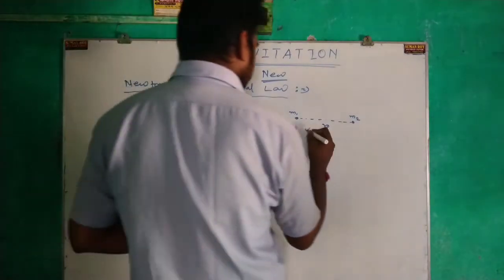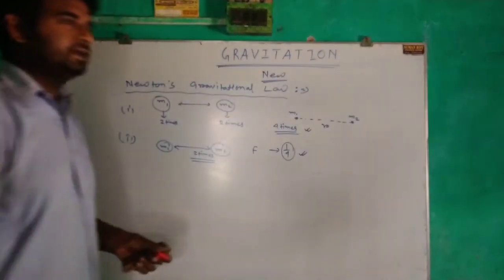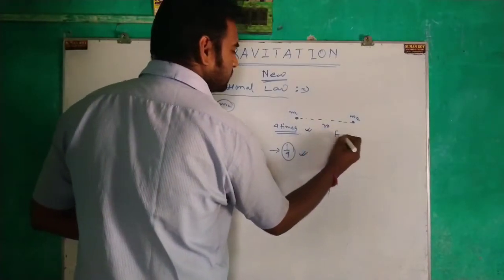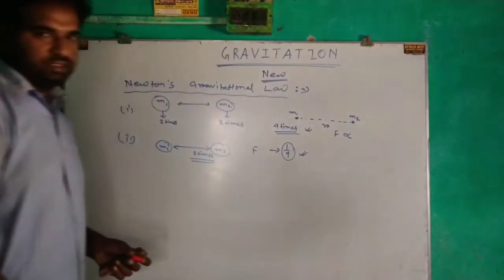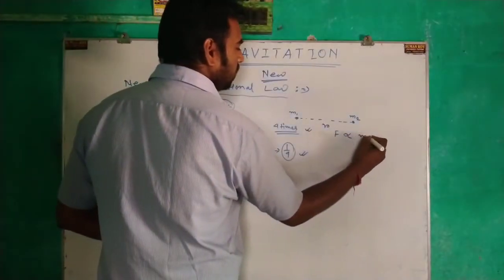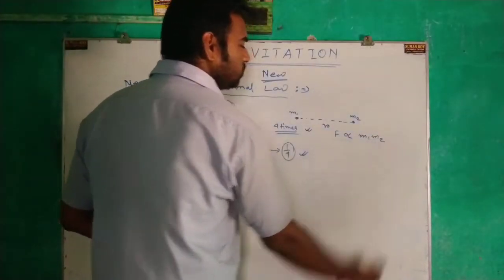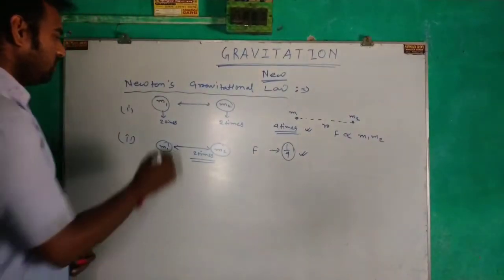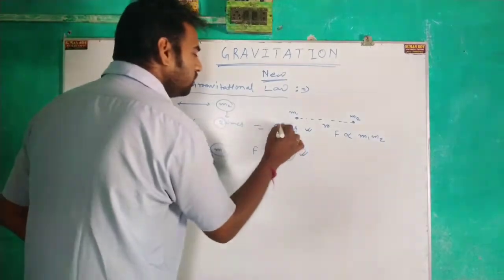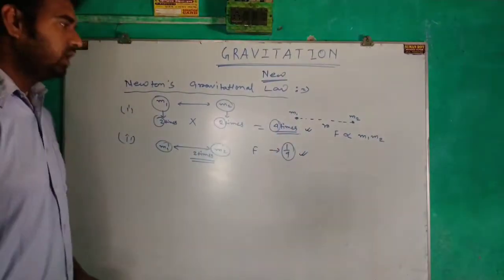From these two cases, he concluded that the force is directly proportional to the product of the masses of these two particles. Why? Because this is 2, this is 2, 2 into 2 becomes 4. Clear?